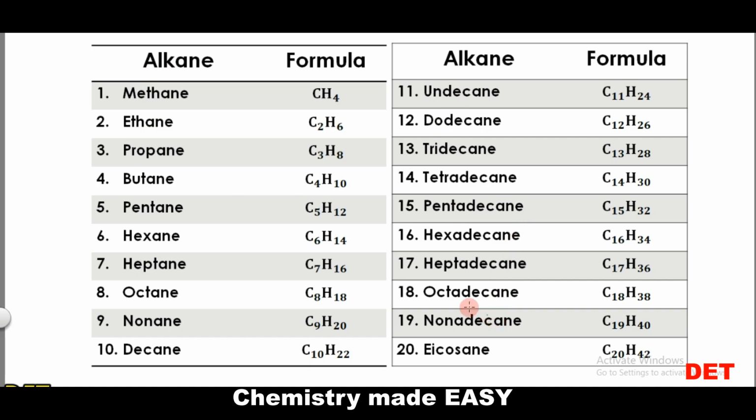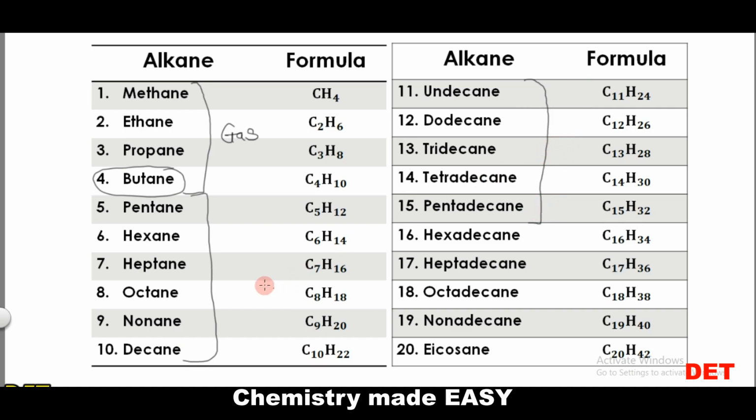Next, we are going to look at the members of the alkane series from number 1 to 20. It is very important that you should know that the first 4 members are gases. Methane is a gas, ethane is a gas, propane is a gas, butane is a gas. Your butane is your cooking gas.